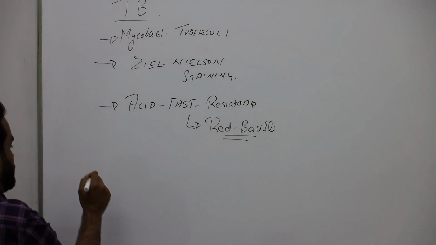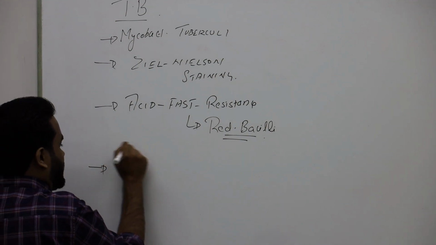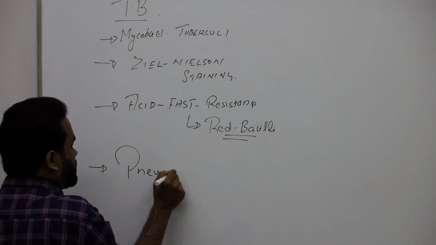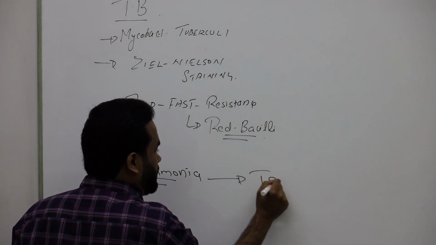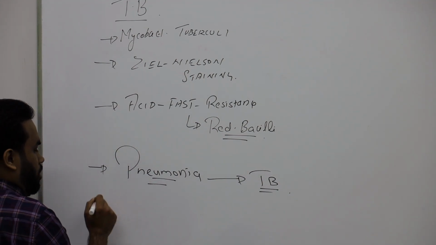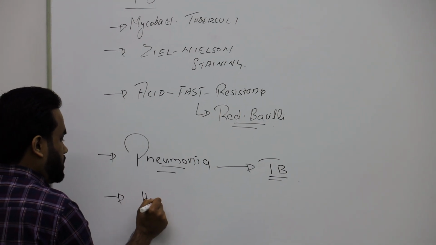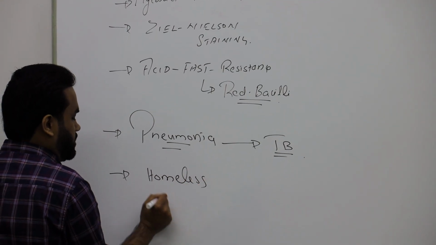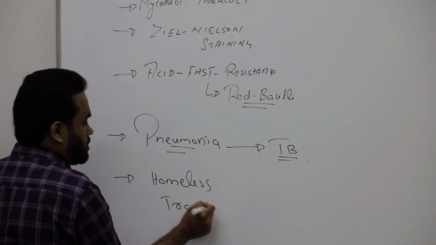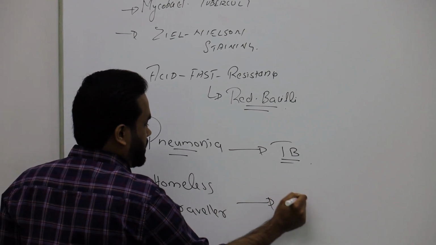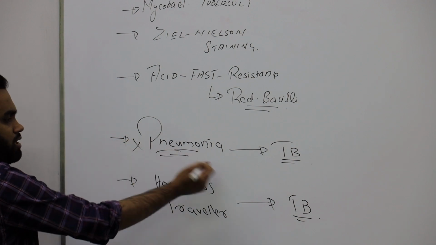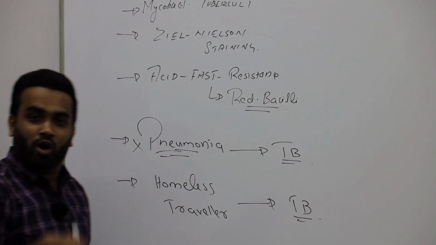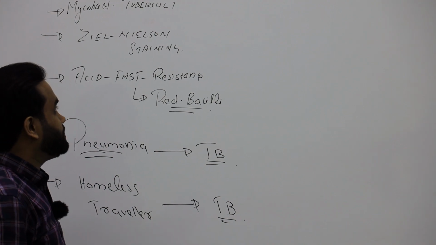Normally, if a patient has pneumonia that is not treated, like you gave antibiotics and it is still not treating, it can become what? TB in older people, right? Or someone who is homeless, or a traveler, sure, think about TB. Suspect TB in them. Non-treated pneumonia can be TB. Homeless or those who are traveling somewhere, it can be what?